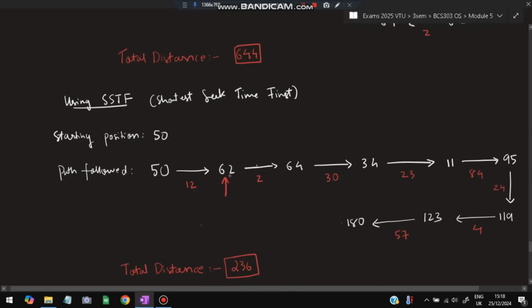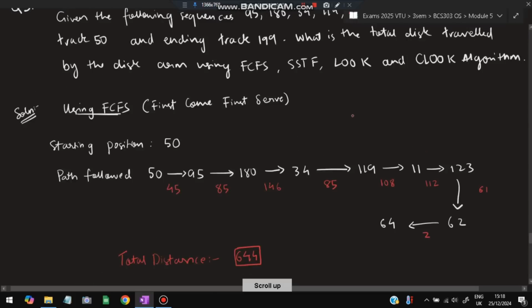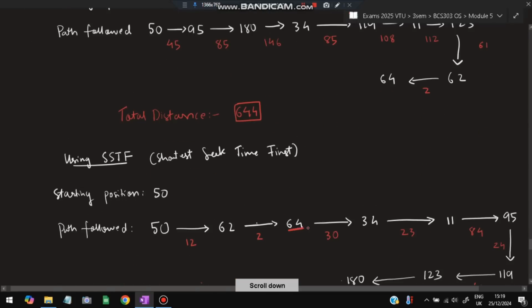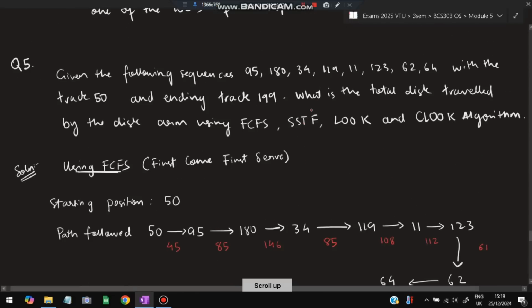After we have taken 62, which number is closest to 62? The closest to 62 is 64, so we take 64 here. After that, the number closest to 64 is 34, right? 34 is the closest one.